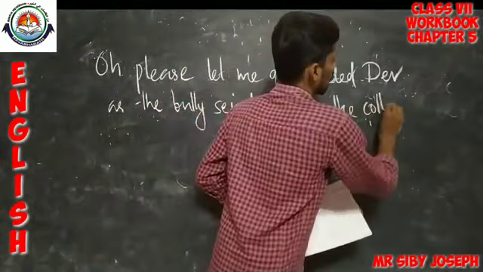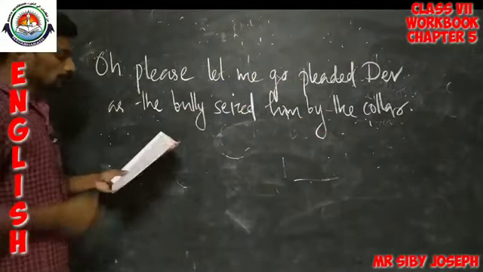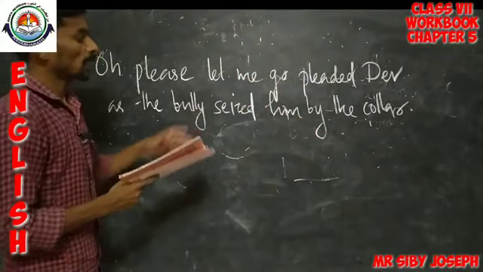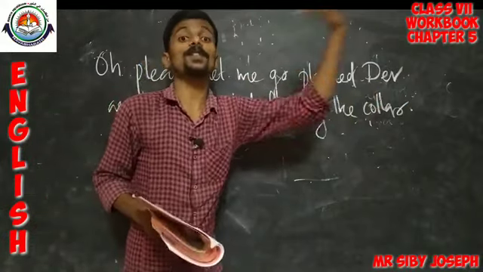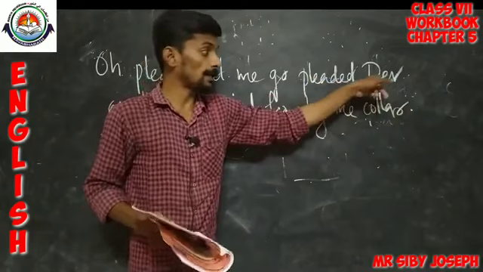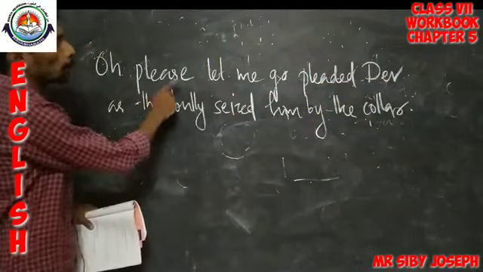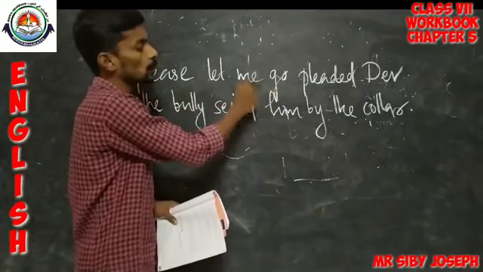Okay, so look at here, pleaded Dev. Pleaded means requested by the boy. So, oh, please let me go.